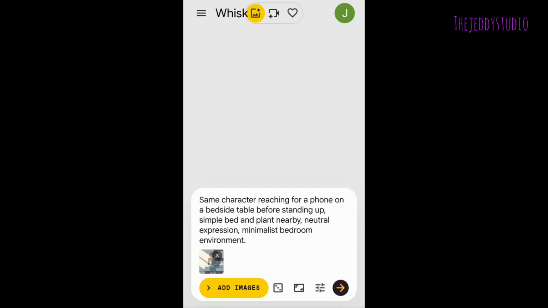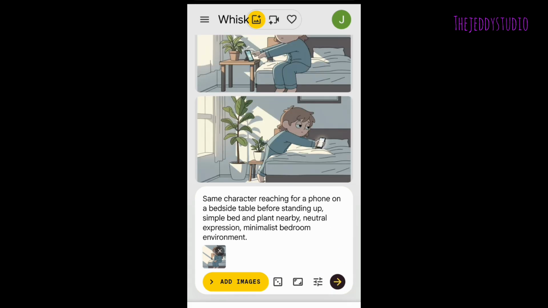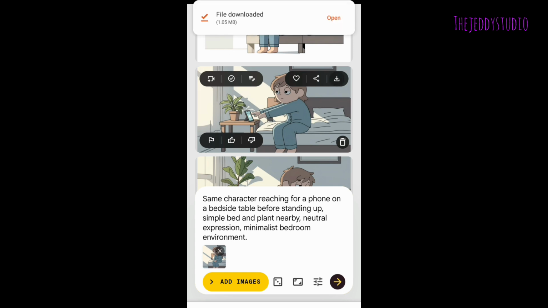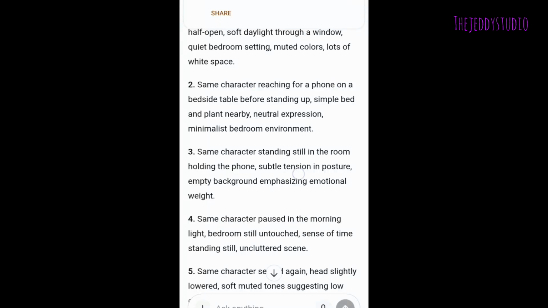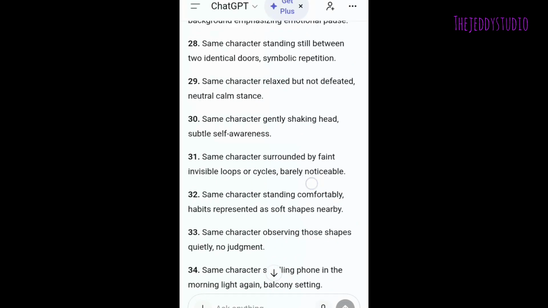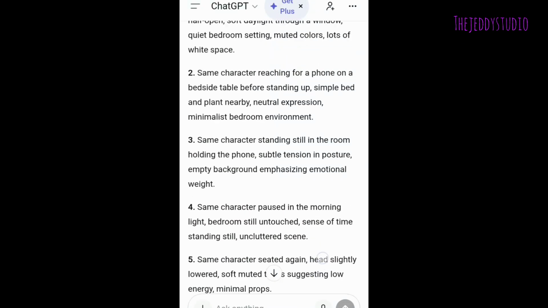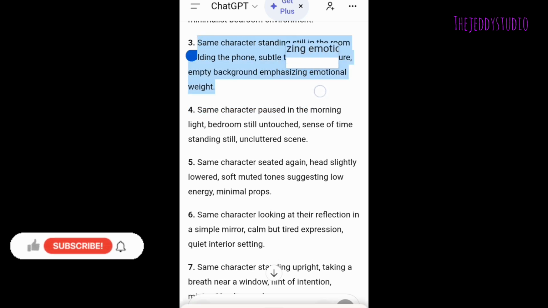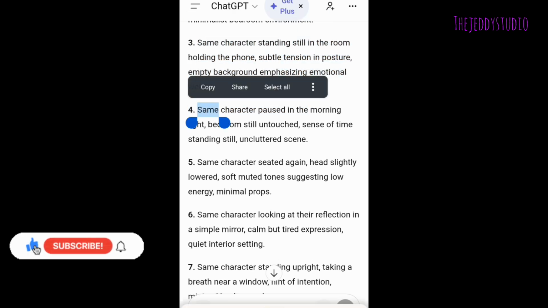Click on send and generate the second scene image, and I like the first image for this scene. Click on that. Click on download and save it on your device, okay? Head over back to ChatGPT, copy the third prompt, the scene of the third prompt, like scroll down, okay? The scene of the third prompt like that. Click on copy, head over back to Whisk, okay?